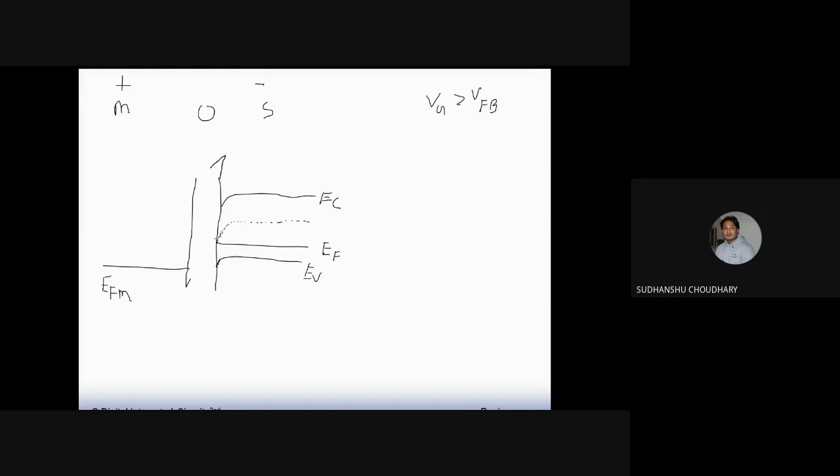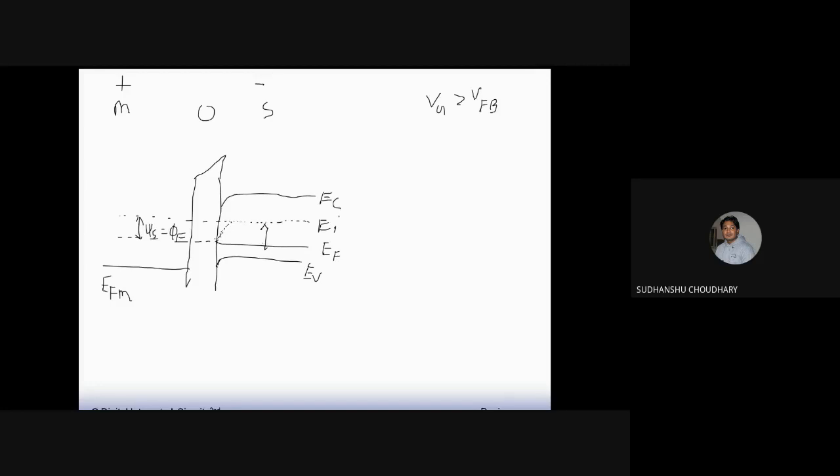So this will also change. Now in this case, you will see that the surface potential has increased. It is somewhere around this value, psi s. This is my surface potential now. And this time this is equal to phi f, the Fermi potential, because this is the Fermi potential. This is my EI.